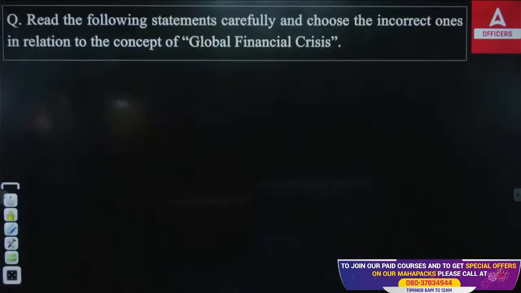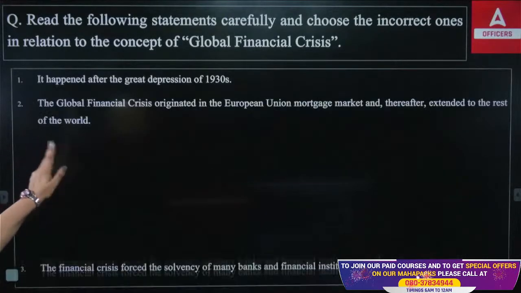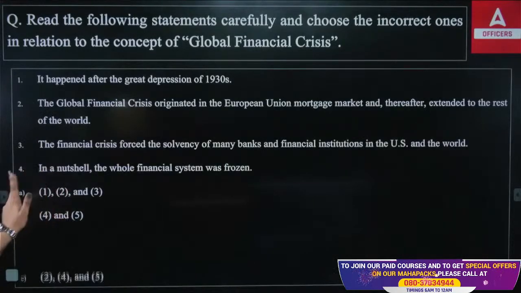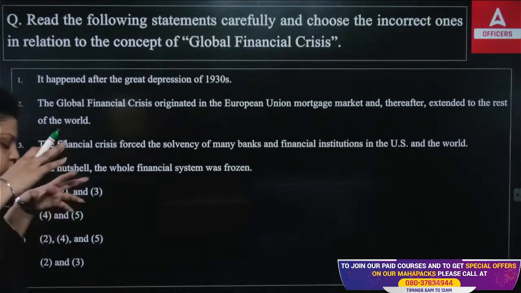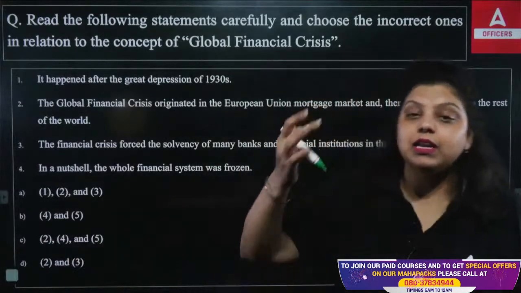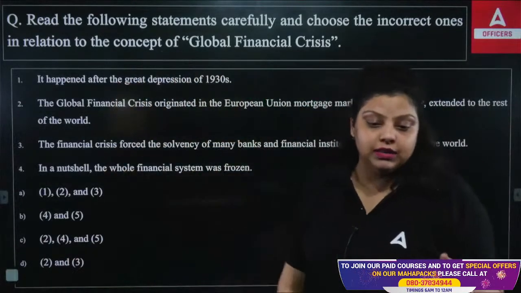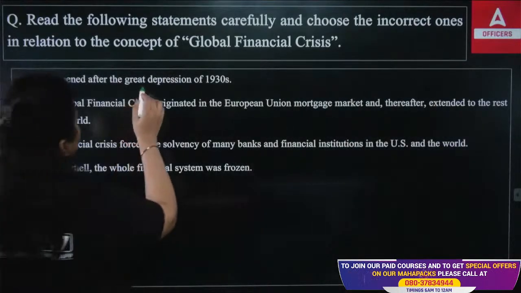Okay. Now, read the following statements carefully and choose the incorrect one in relation to the global financial crisis. So, the global financial crisis, you all have heard about it. We also discussed that to reduce the impact of the global financial crisis in India, the government of India and RBI gave a lot of liquidity in the market. So, the question here: first, it happened after the Great Depression.